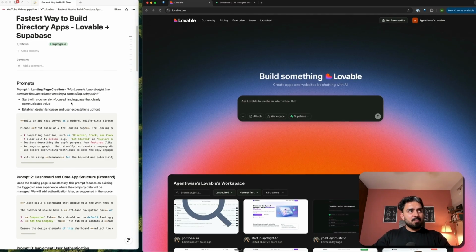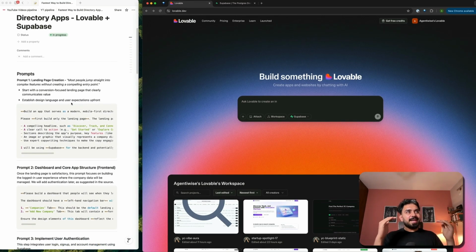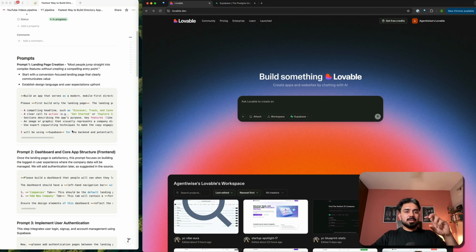So the first prompt is setting the UI theme, what my application is going to look like. I'm going to add a landing page on top of it, which should be a high converting landing page. For now, this is the first step that I'm taking, primarily with the idea that this is the UI theme that I want to follow.